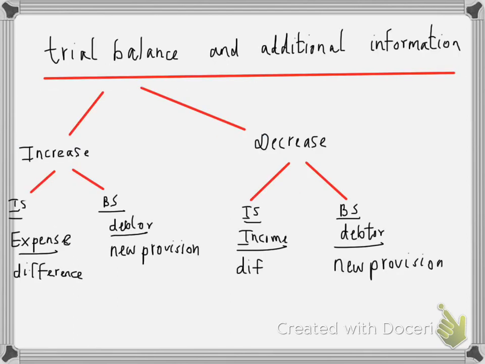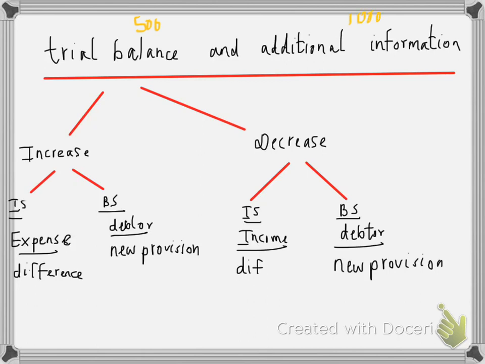Now, let's see if provision for doubtful debt comes in the trial balance and in the additional information. If it comes in both, then we need to compare both the amounts. For example, in the trial balance it is 500 provision for doubtful debt, but in the additional information it comes as 1000.